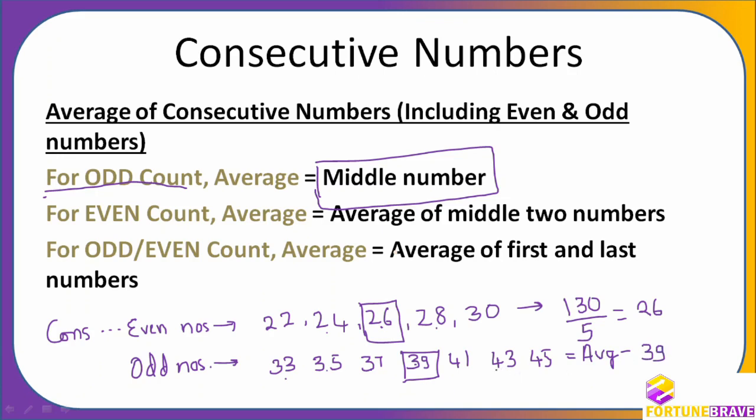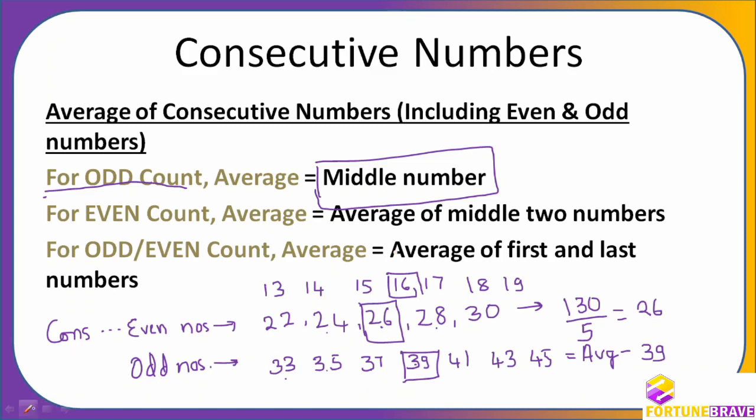You can check them, whether it is an even number, an odd number, or a consecutive number. Say for example 13, 14, 15, 16, 17, 18, 19. How many are there? 1, 2, 3, 4, 5, 6, 7. So what is the average here? The average is the middle number. Understood?